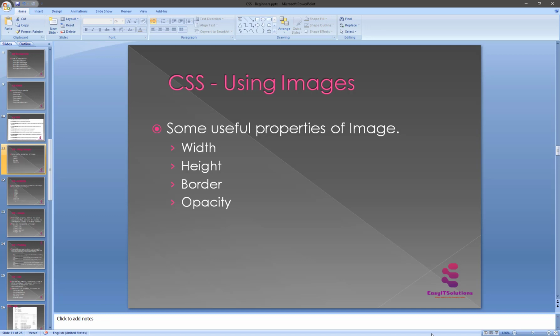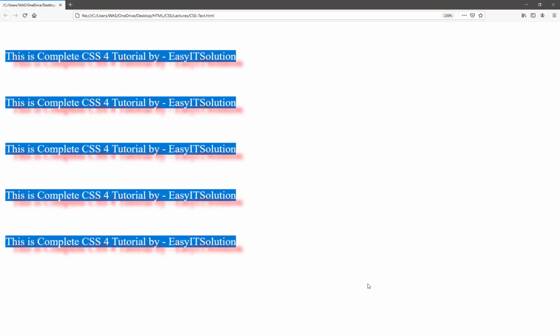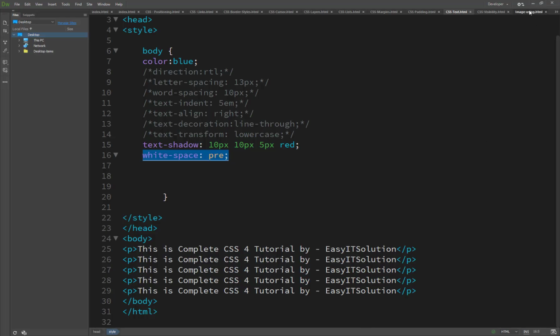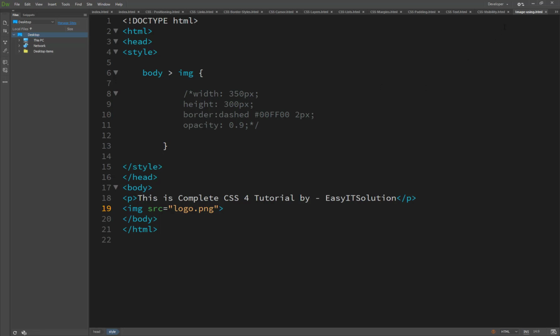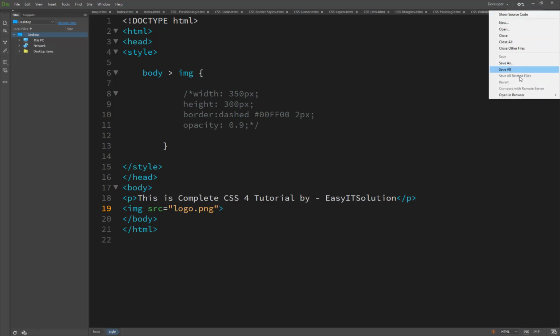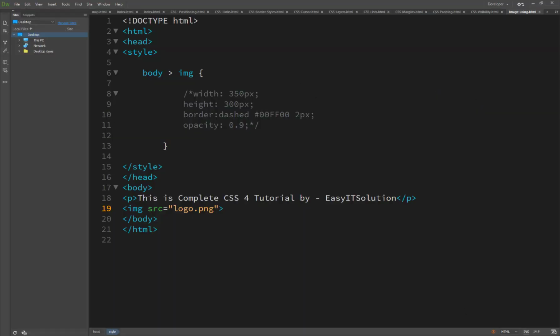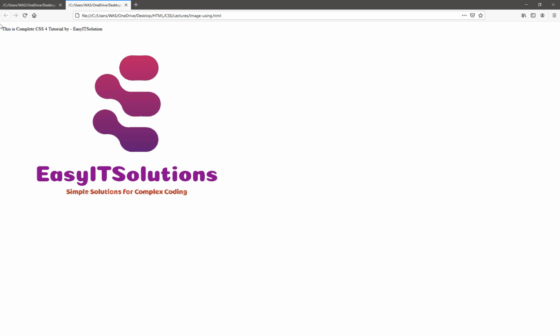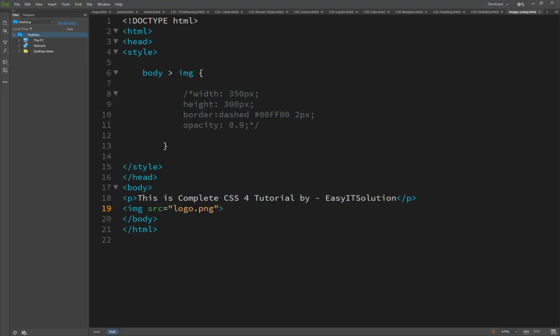Now let's take a look at how it looks. We close the CSS text file, open the image file in the browser, and you will see I have set my logo here. Let's see how we control it.